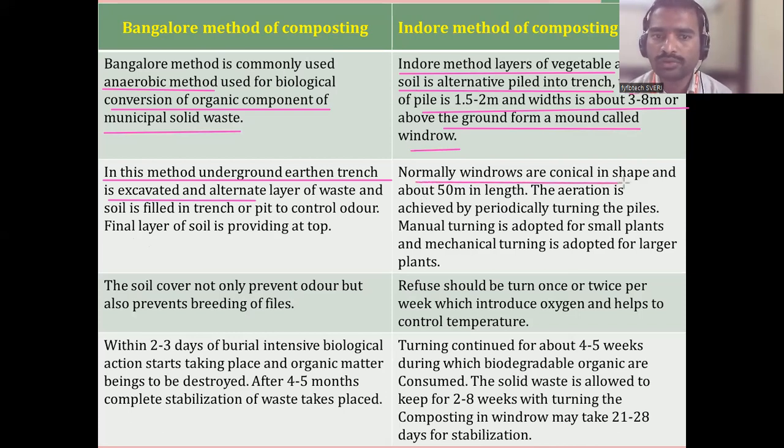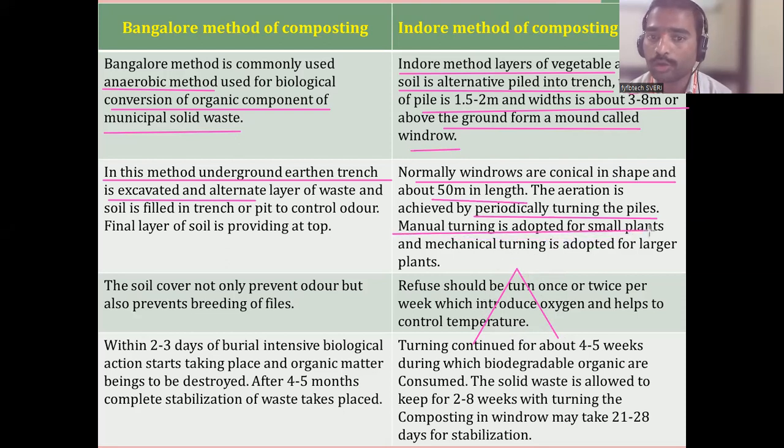So normally windrows are conical in shape. See, in the indoor method, windrows are conical in shape, about 50 centimeters in length. The aeration is achieved by periodically turning the piles. Means if they put waste like this, every day they will be turning, reversing, because there should be proper aeration in the composting.